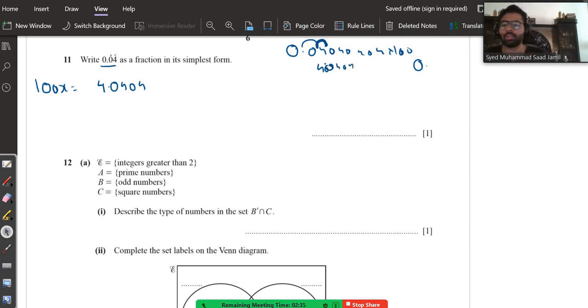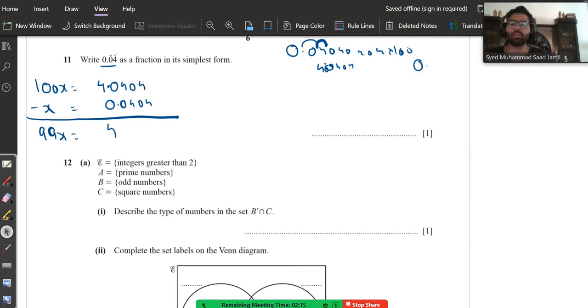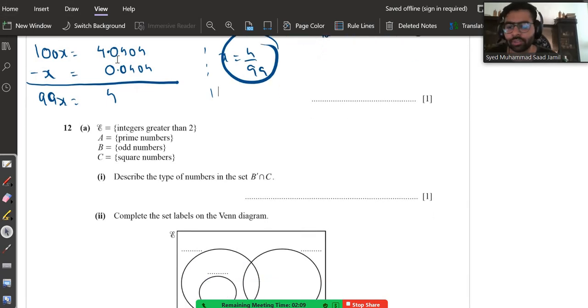4.0404. Then take x, subtract it from 100x. x is 0.0404. Alright, subtract them both. So that means 100x minus x is 99x, which is equivalent to how much? 4.0404 minus 0.0404 is 4. So basically the value of x is going to be 4 upon 99. That's how you find these fractions.